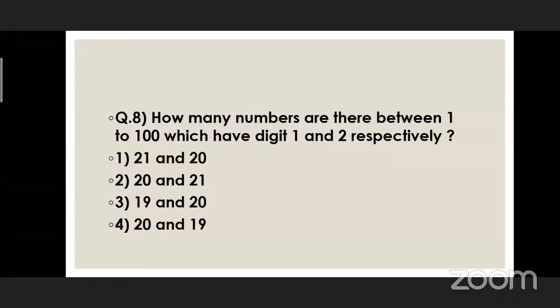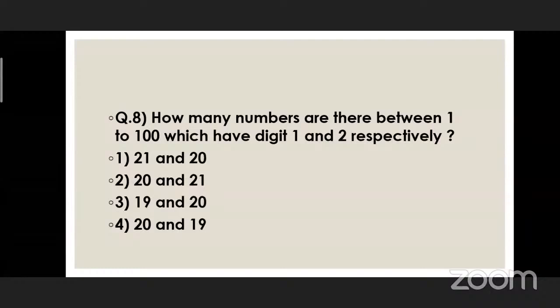Now let's see the final question. How many numbers are there between 1 to 100 which have digit 1 and 2 respectively? As you learned a few minutes ago, digit 1 occurs 21 times and digit 2 occurs 20 times.